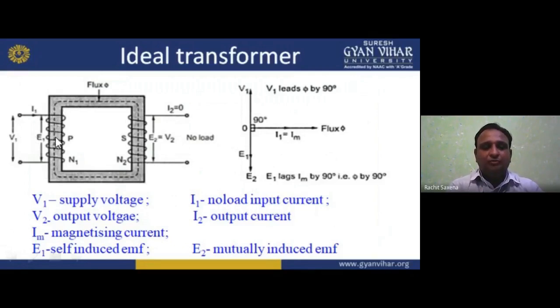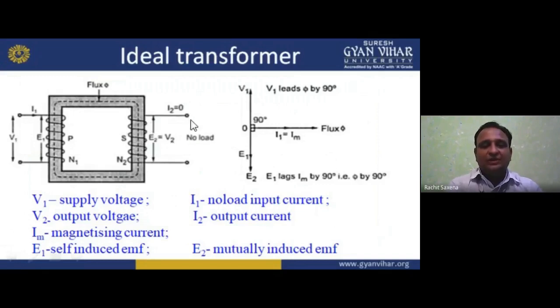The current meets N1, so I1 N1 converts into the MMF, and MMF divided by reluctance gives the flux, that is phi 1. That is the primary flux phi, and with no leakage it moves and is cut by the secondary winding, and we get E2 and V2, the secondary side voltage.